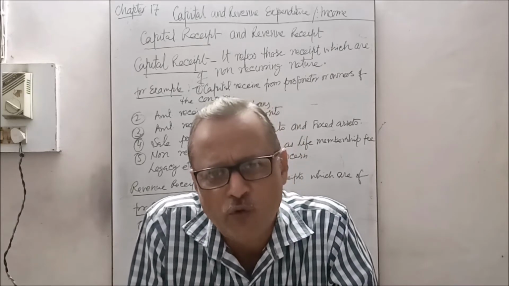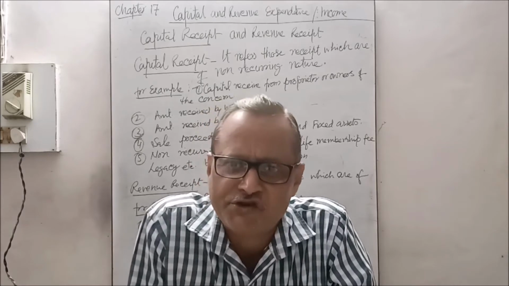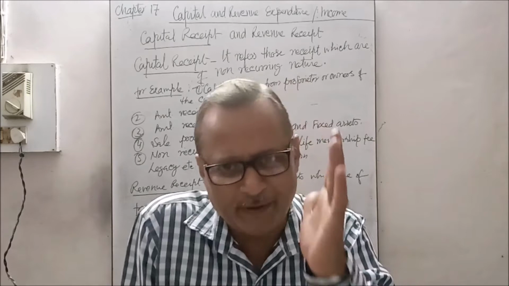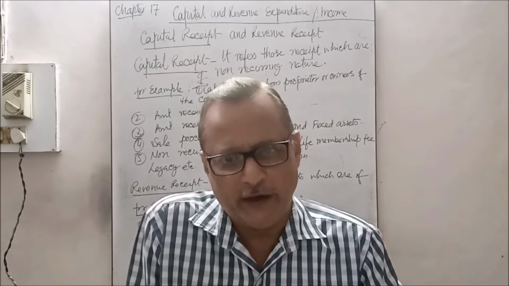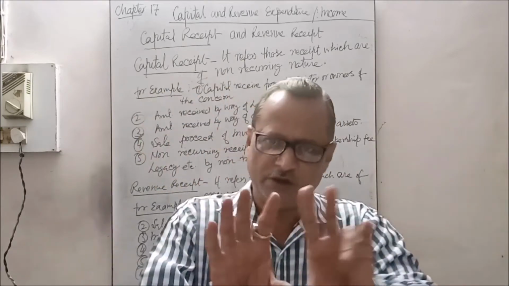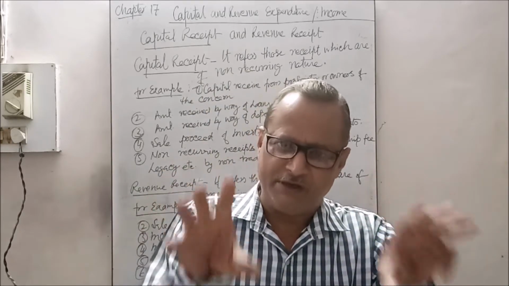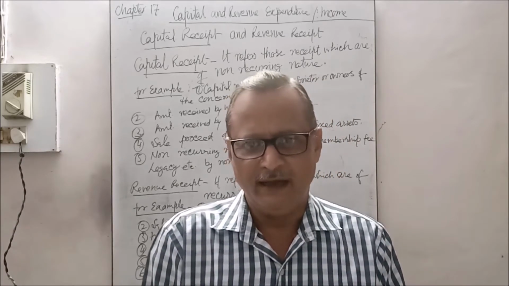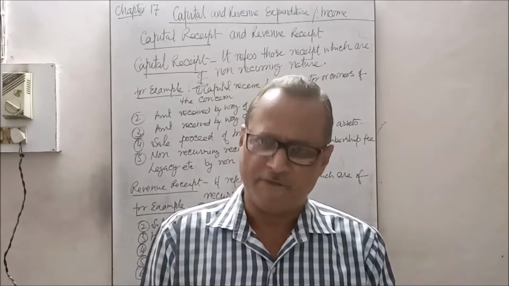So now you are aware of the identification of expenditure and income. As you know, capital expenditure appears on the asset side of the balance sheet, whereas capital income appears on the liability side of the balance sheet. This shows the financial position. Likewise, revenue expenditure appears in the trading and profit and loss account, debit side, and revenue income appears on the credit side of the trading and profit and loss account.